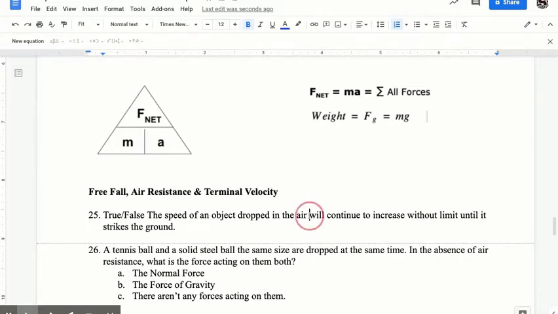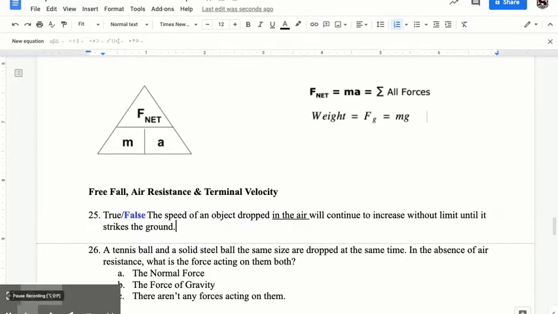But the fact that it says "in the air" is the tricky part. As the speed increases, the air resistance will increase and it'll eventually hit what's called terminal velocity. So I'm going to make a decision here and say that this is false, because eventually, as it speeds up, the air will slow it down.